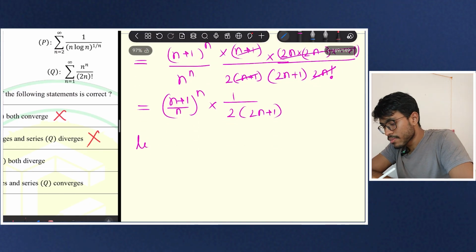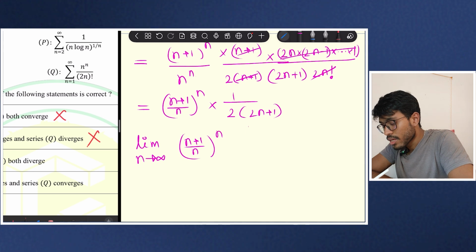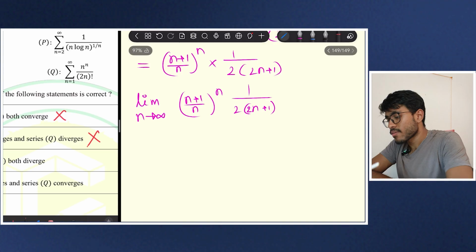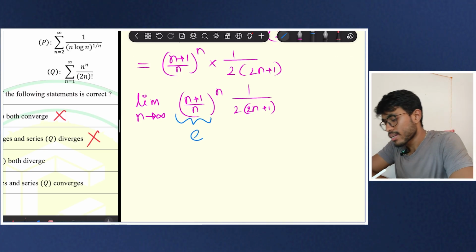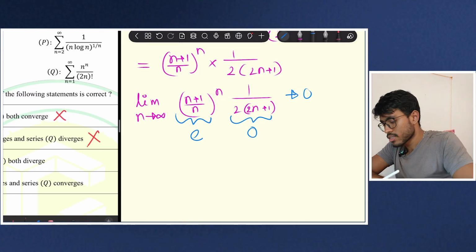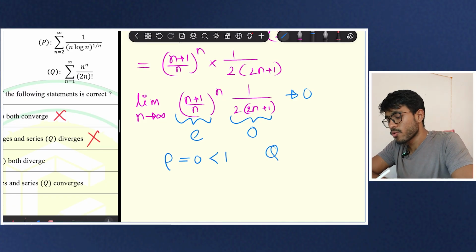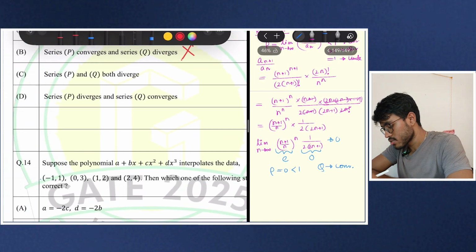So I have to take this limit n tending to infinity, this whole thing. You see that this goes to e when n is tending to infinity, and this goes to 0. That means this will be tending to 0, because 0 into e is 0. So my rho is equal to 0, that is less than 1. That means my series is convergent. So my answer is this one.